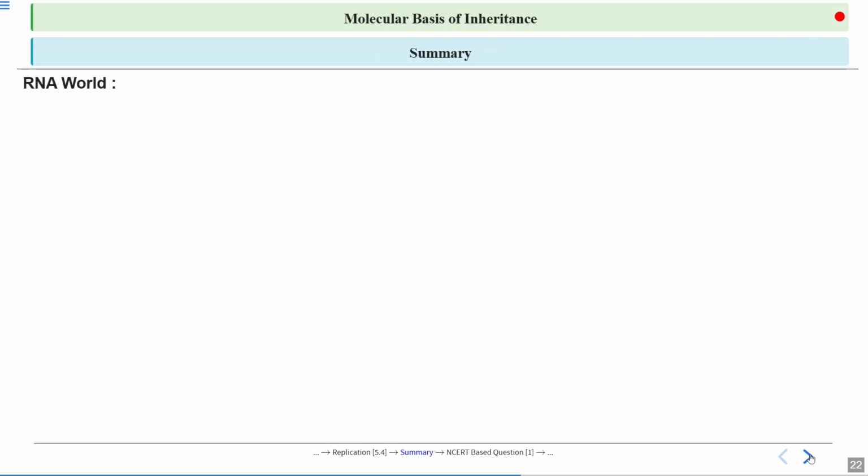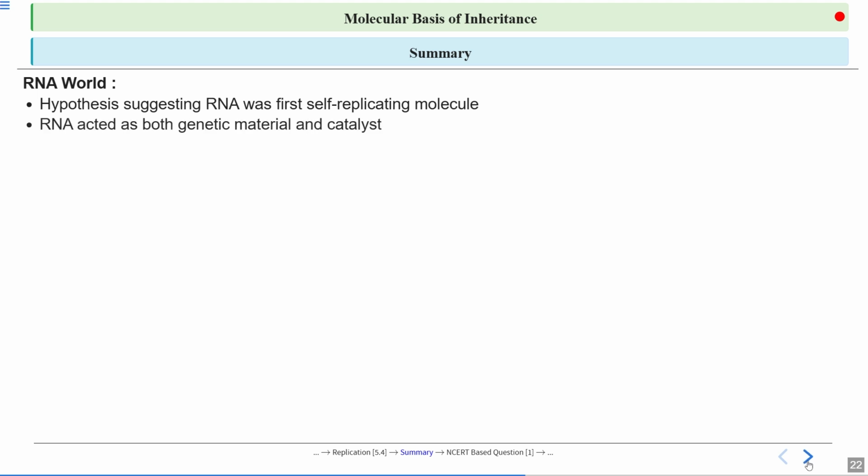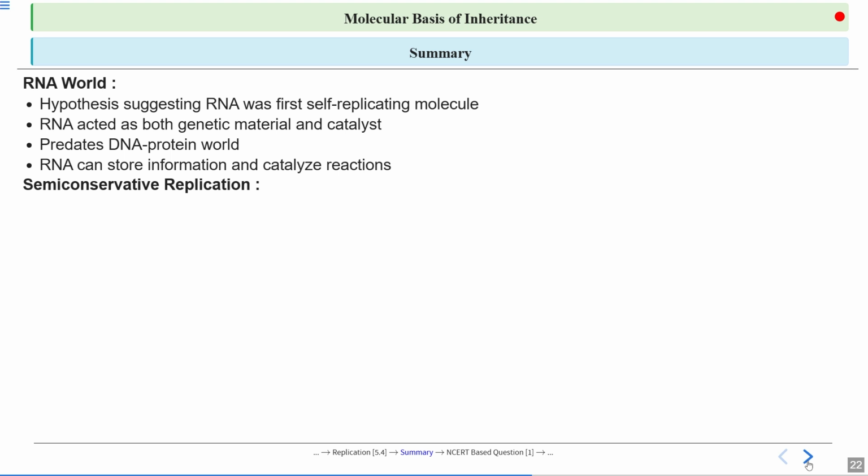So what was the summary of today's class? What have we learned? First, there was a hypothesis which suggests that RNA was the first self-replicating molecule. RNA acts as both genetic material as well as a catalyst. It predates the DNA-protein world. RNA can store information and catalyze reactions as well. Later we learned that DNA is the genetic material, because RNA is not stable. It is very reactive.